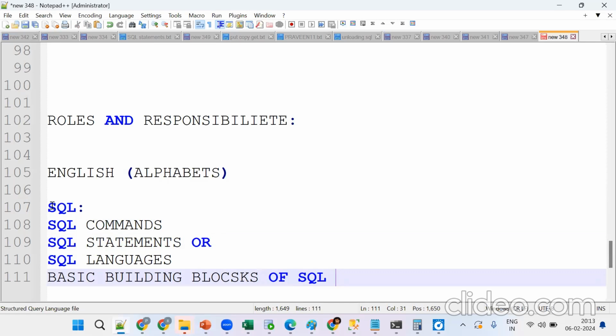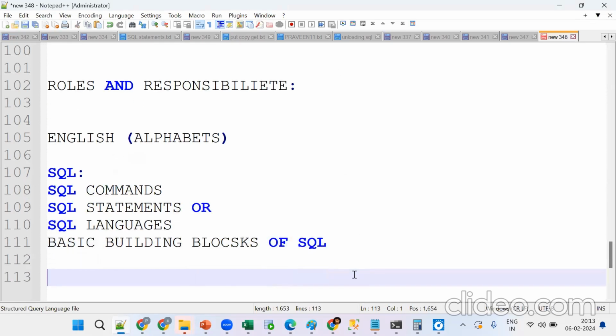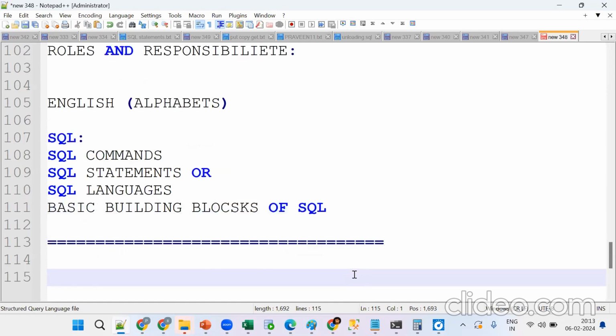Remember, these are very, very important. Without this, we can't proceed further. That's what is called the basic building blocks of SQL. Tell me what commands we have in SQL. So we have, tell me the important ones.